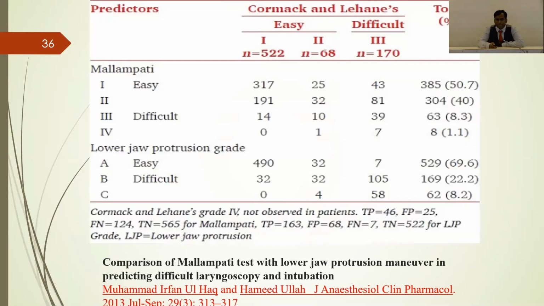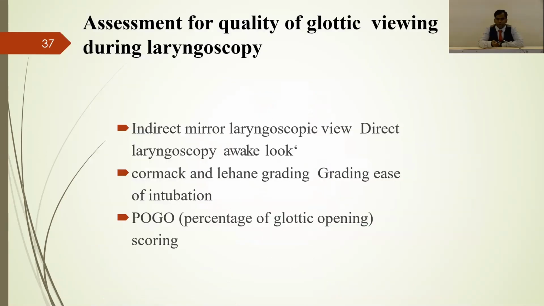So they have found that out of 169 patients, you can see in B, difficult lower jaw protrusion test, out of 169 patients, 105 patients got a difficult Cormack-Lehane grading. That is 105 patients. And in the first Mallampati grading, out of 63 patients, they got a Cormack-Lehane grading of 39. So they found that the jaw protrusion test also is a very good predictor of difficult airway. When you compare all this, we'll come to a conclusion.